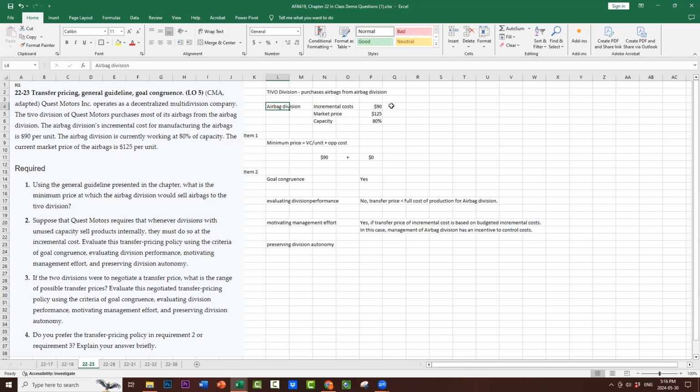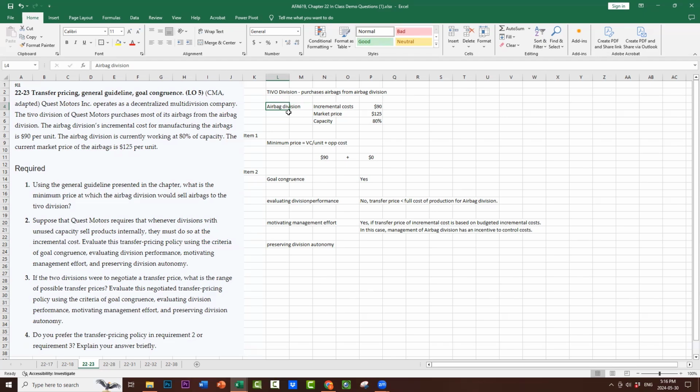So it's motivating the management of the airbag division to keep their costs as low as possible, because then they might make some profit. Well, I don't mean profit, but they'll transfer at $90. It'll only cost them $88. They'll have $2 to go against their fixed costs. So in this case, it is motivating the management of the airbag division to control costs.